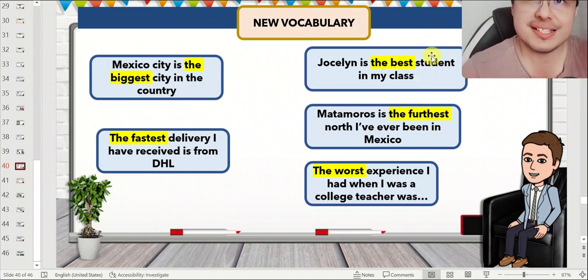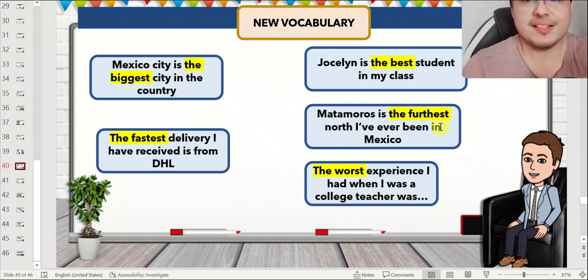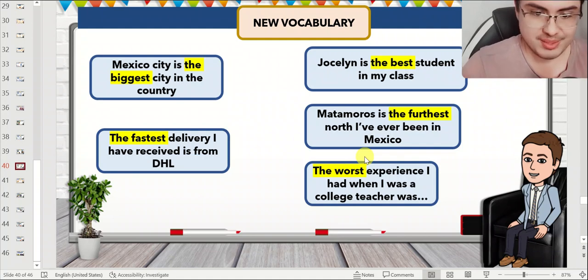So Jocelyn is a good student. But now I want to say that she is the best student. So I'm comparing Jocelyn to a group of students. Matamoros is the furthest north I've ever been in Mexico. The furthest north. So this means the longest distance from, in this case, the south or from central Mexico. The worst experience I had when I was a college teacher was blah, blah, blah. The worst. Worst is the superlative form of the word bad.